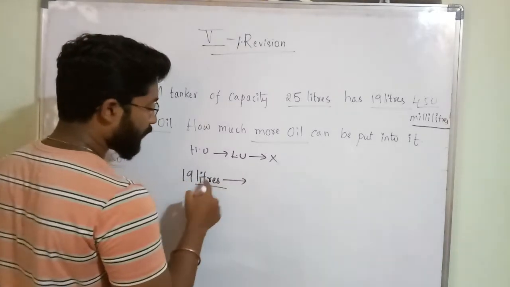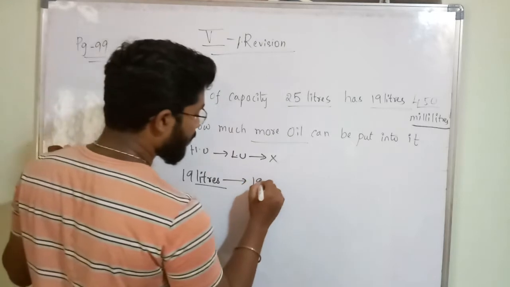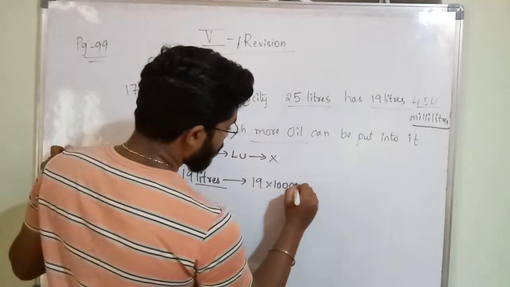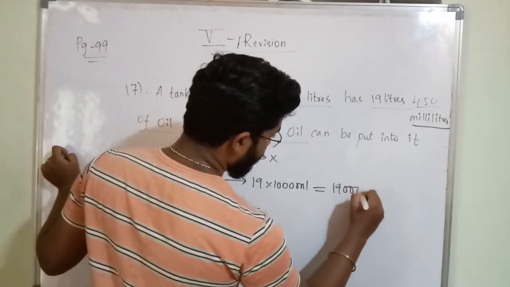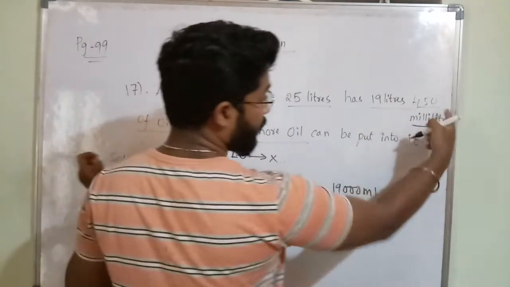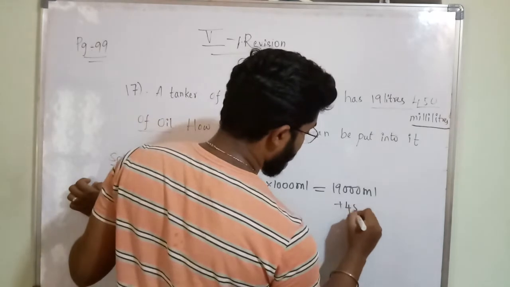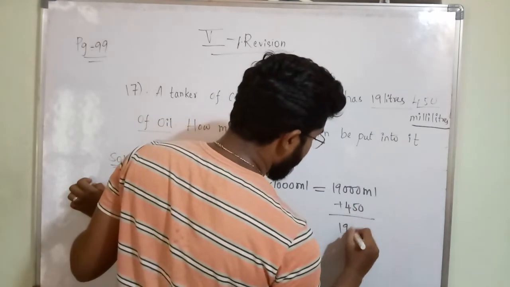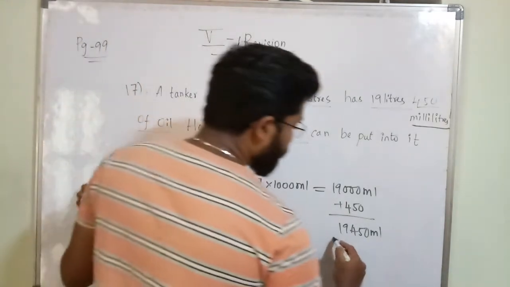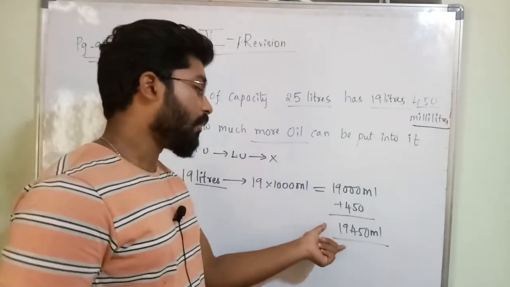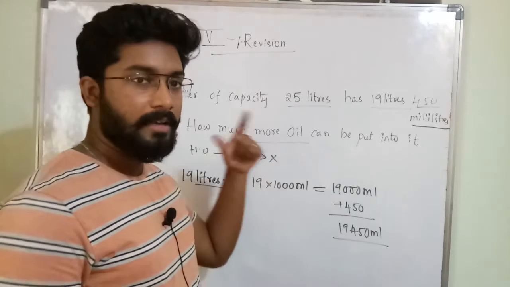So instead of liter here, 19 into 1000 ml. So what will we get? We will get 19,000 ml. But here one more 450 ml is also there, no? 450 ml. What is the total answer? 19,450 ml. Okay, this is the quantity of oil which is already filled.